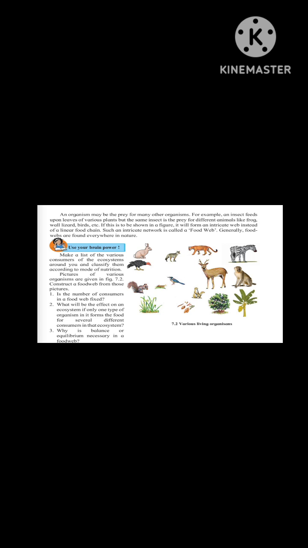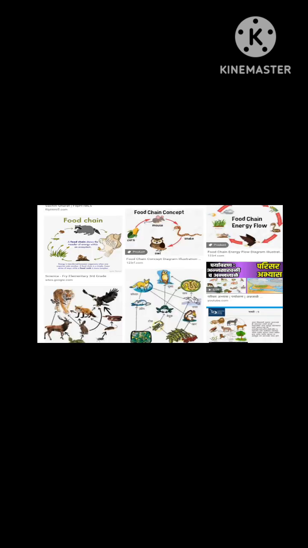Each level of the food chain is called a trophic level. A trophic level is the step by which organisms obtain food in a chain. The amount of matter and energy gradually decreases from producers at the lowest level to top consumers at the highest level. Here different types of food chain and food web are shown in this figure.